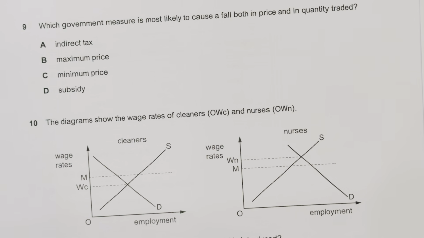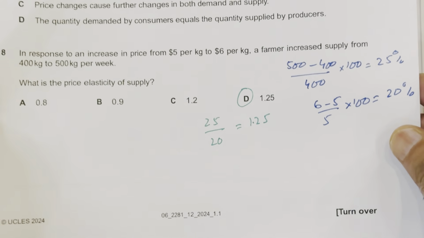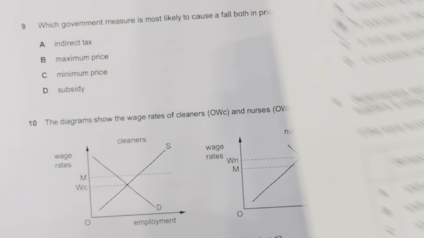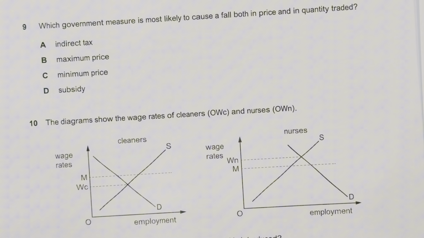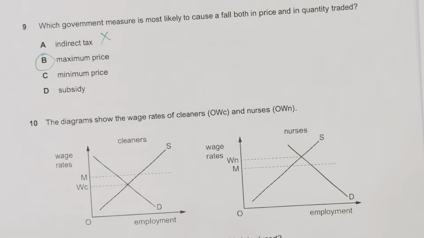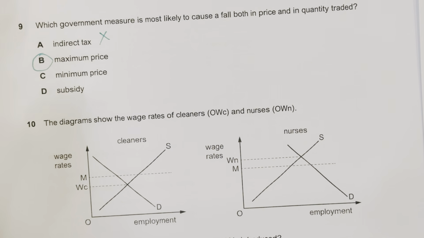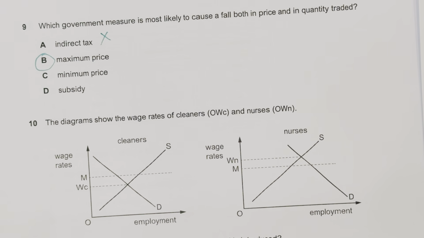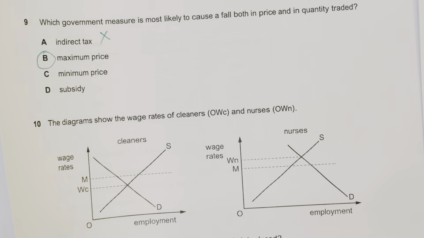Moving to question number 9, which government measure is most likely to cause a fall in both price and quantity traded? Okay, indirect taxes, no. Maximum price, yes. This is likely to cause a fall in both price and quantity traded. Moving to question number 10, the diagram shows the wage rates of cleaners and nurses.